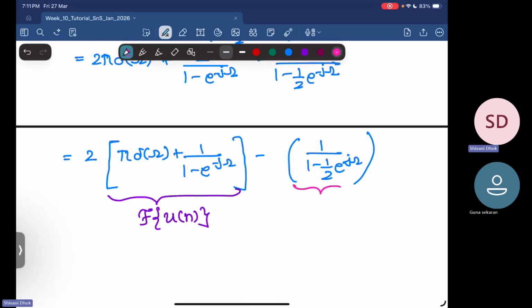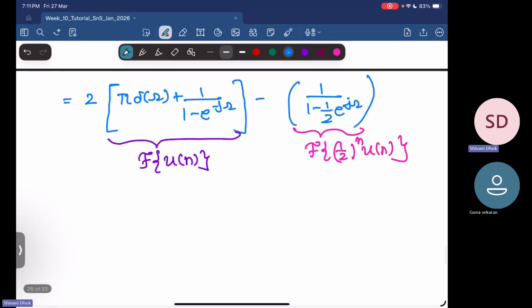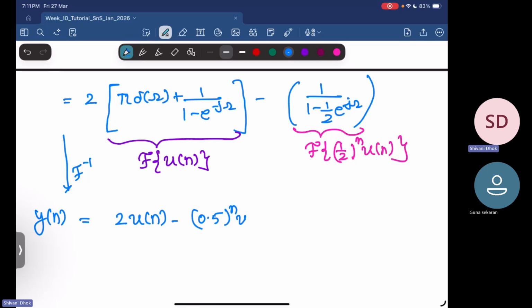And this particular thing, we know that it's the Fourier transform of half to the power n into u of n. So when we take the inverse Fourier transform, that will give me y of n, which will be equal to 2 times u of n minus 0.5 to the power n into u of n.